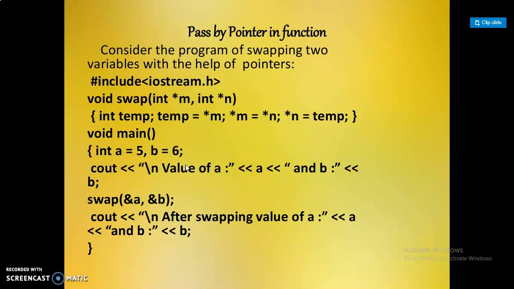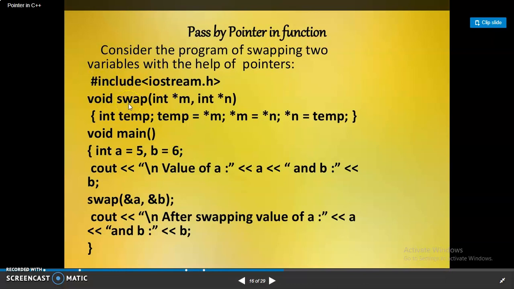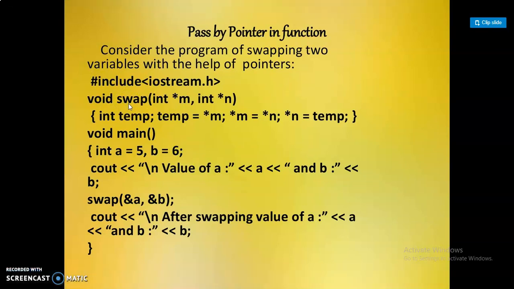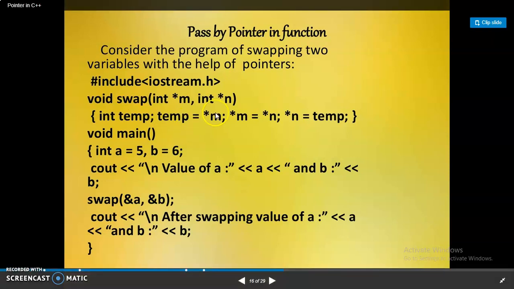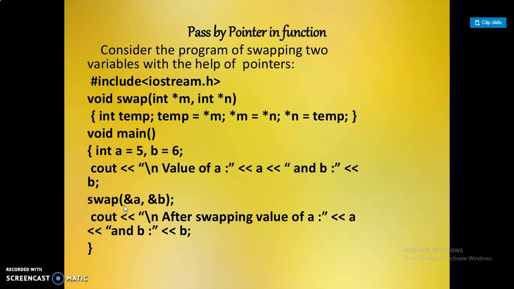Pass by pointer in function. Consider the program of swapping two variables with the help of pointers. The swapping function name is swap. Two parameters are passed here, one is m and the other is n. Both variables are of pointer type and the same data type, integer. Within this function, the variable temp is declared as an integer. Star m is assigned to temp, then star n is assigned to star m, and then temp to n. So the values are replaced according to this function. When the function swap is called, the value 6 is swapped to A and 5 is swapped to B.